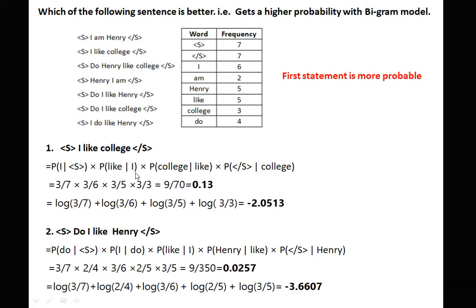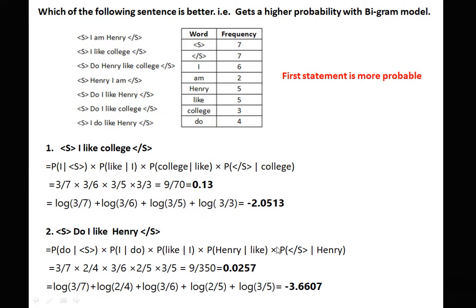Probability of like given I. So we need to check how many times I is present, which becomes the denominator, that is the previous word. So I is 6 times, and we need to check in the corpus how many times I and like come. So I like comes 3 times. In this way we calculate, and similarly we calculate do I like Henry.